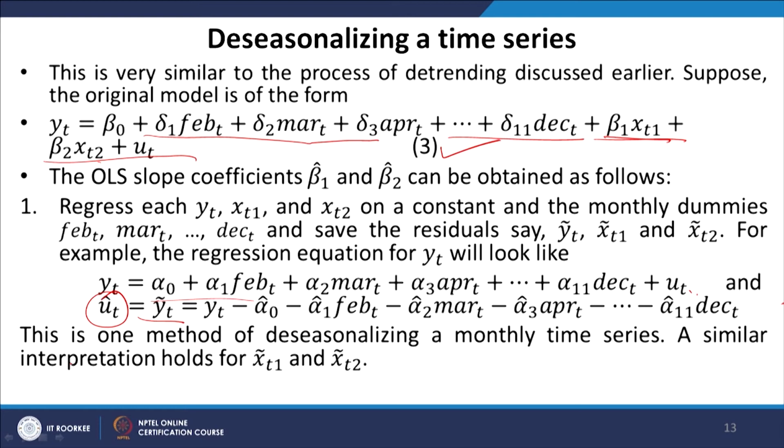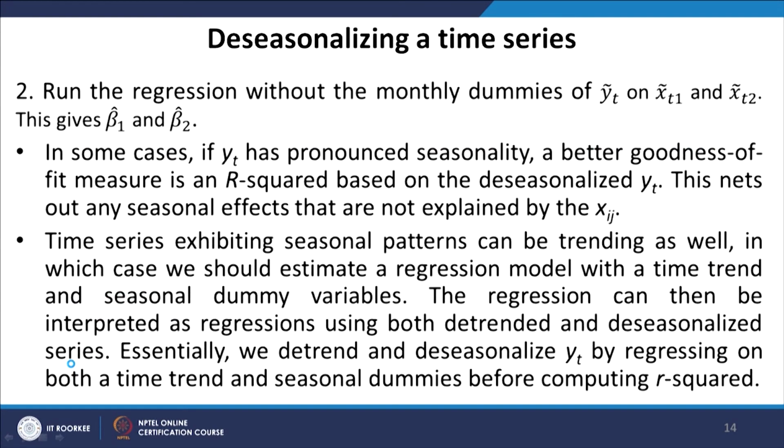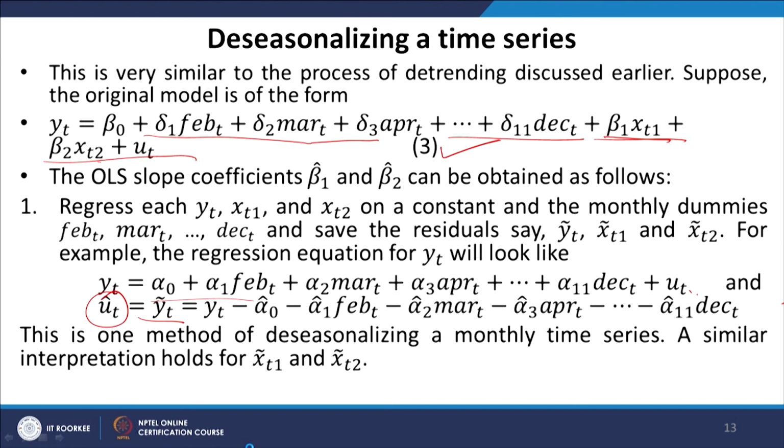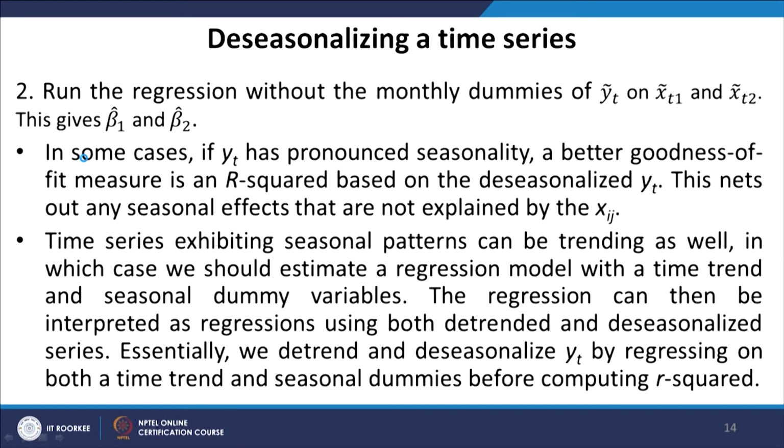A similar interpretation holds for xt1 tilde and xt2 tilde, and after that we run the regression without the monthly dummies of yt tilde on xt1 tilde and xt2 tilde. This gives us beta 1 hat and beta 2 hat, which we would have otherwise obtained from equation 3. In some cases, if yt has pronounced seasonality, a better goodness of fit measure is an R square based on the deseasonalized yt. This nets out any seasonal effects that are not explained by the independent variables, that is xtj.